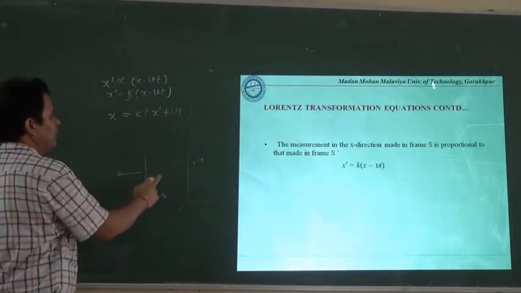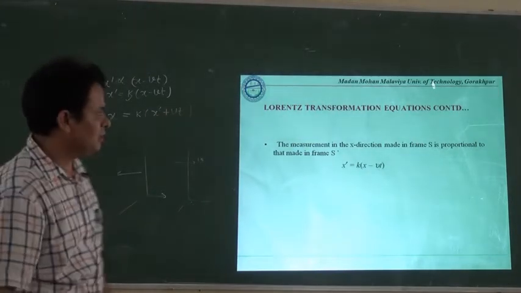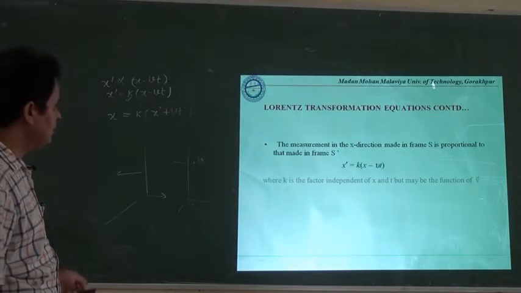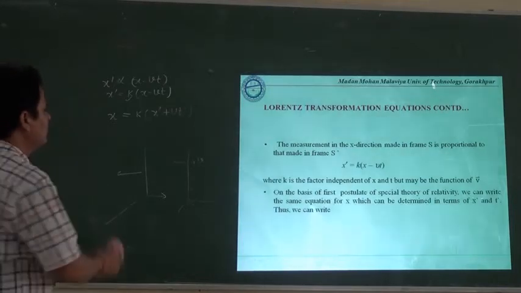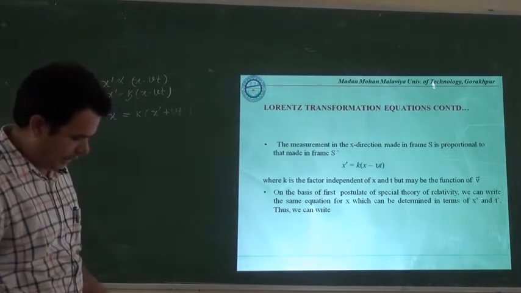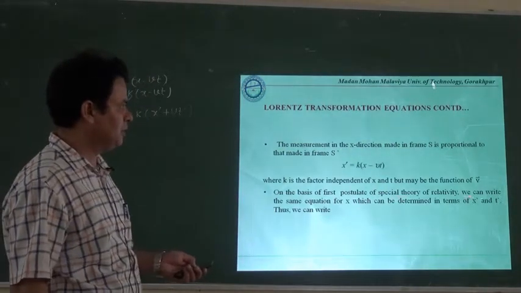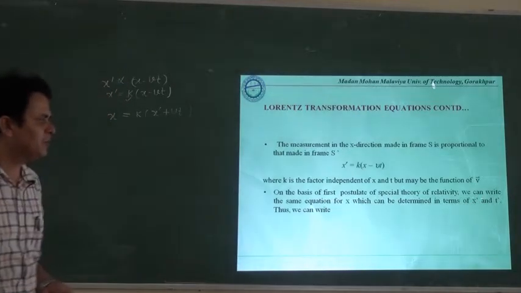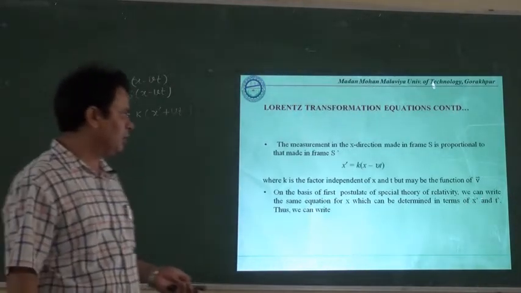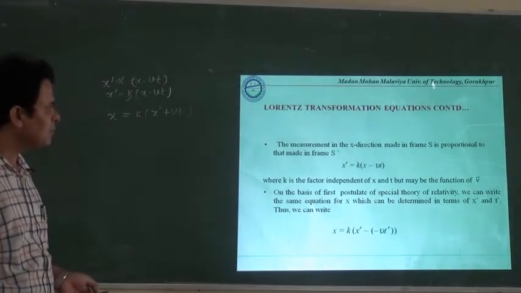So that's why in place of v I have taken here minus v, and this equation will be here to predict the relation between x and x dash, and that is true on the basis of the postulate of special theory of relativity, which has been predicted by Galileo, known as the first postulate of special theory of relativity.